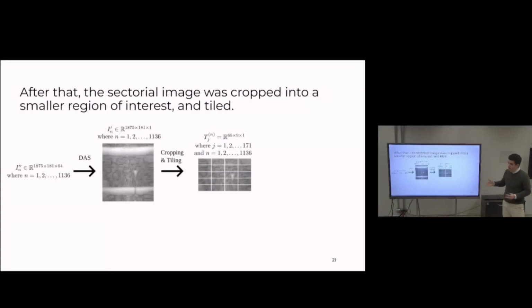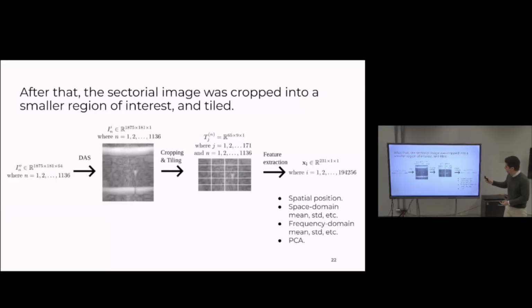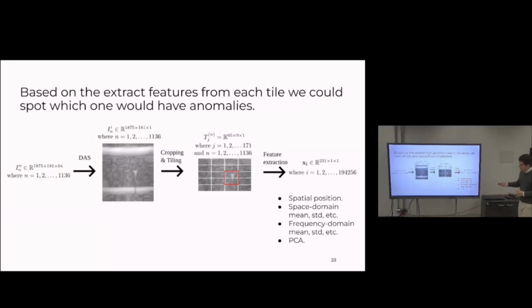And besides that, we split the region of interest into what we call a tile, which is this sub-rectangle. From each tile, we extract a set of features that will help our model to detect whether that given tile has an anomaly, a flaw, or not. Like this.